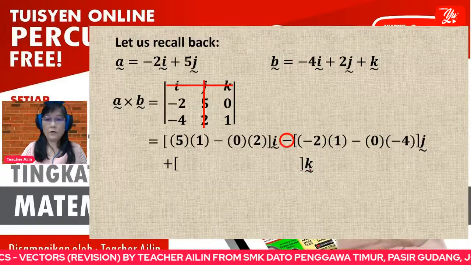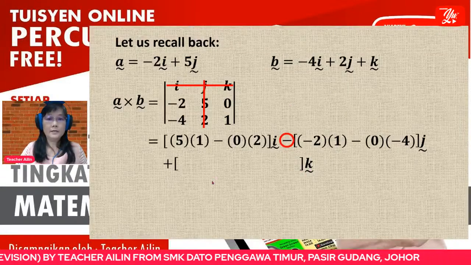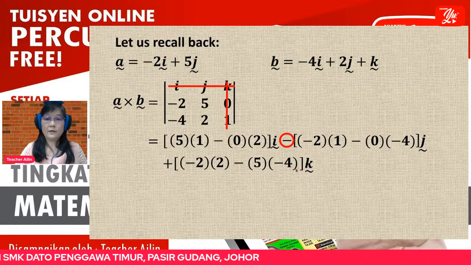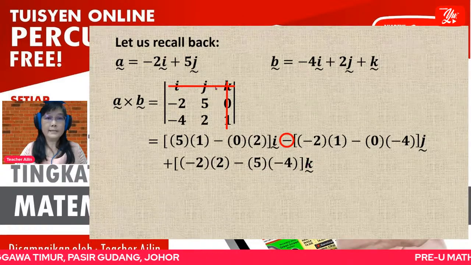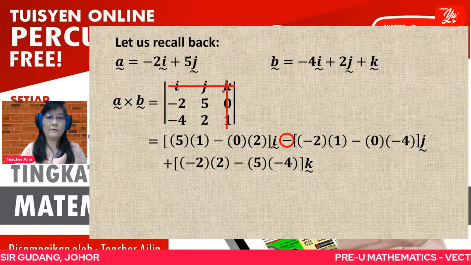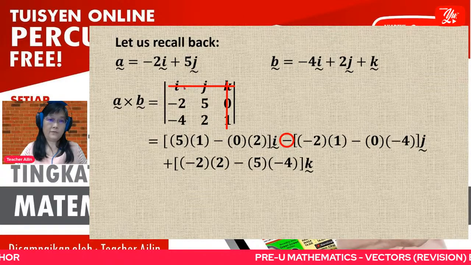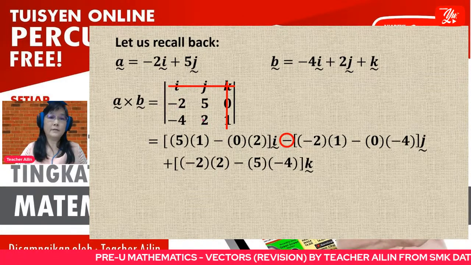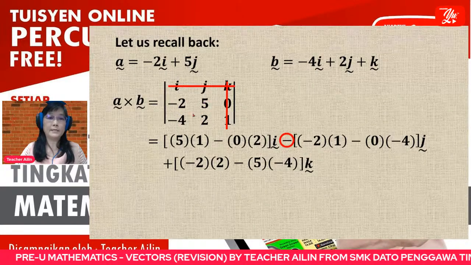Then as for the coefficient of k, the way to get it is we ignore the same row and same column of k. Now we have these 4 values. We use the determinant of 2 by 2, that is AD minus BC.